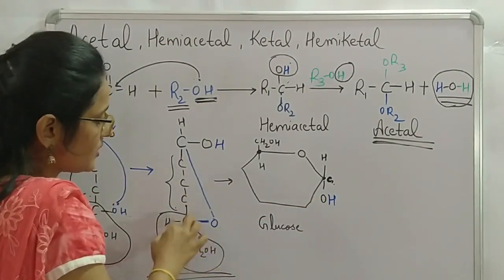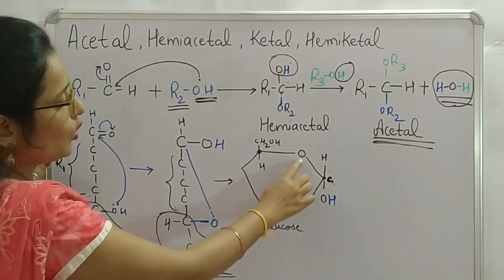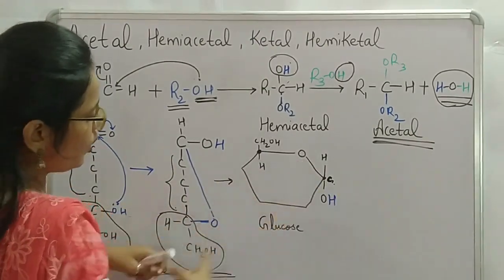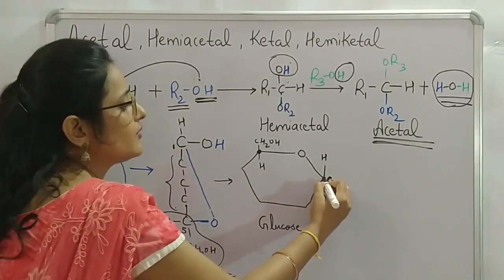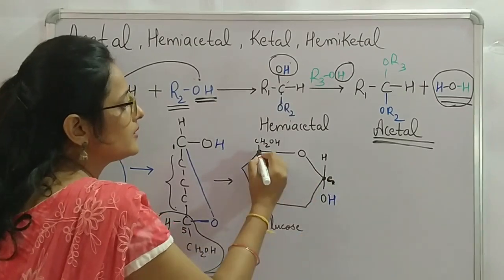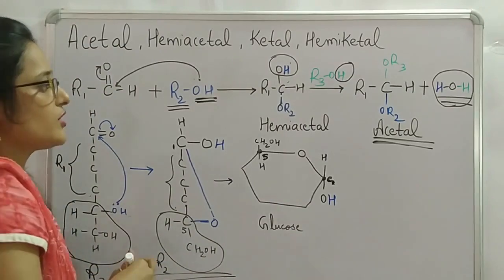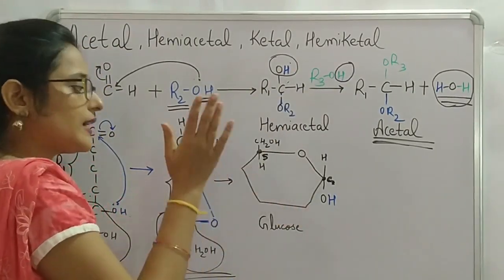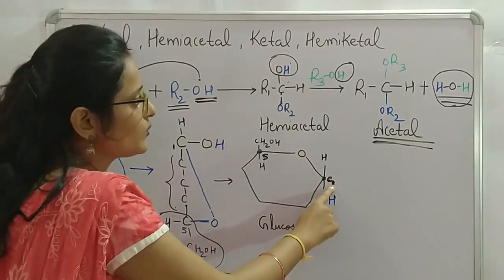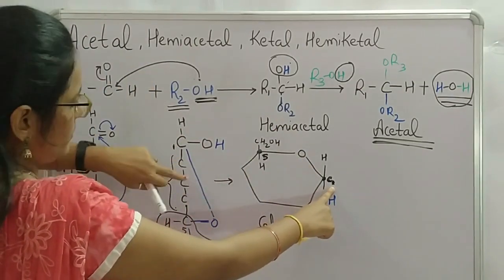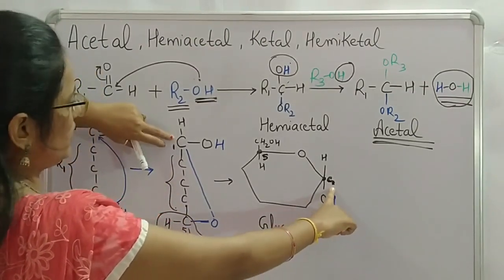Now let's convert this structure into ring form. Start with O. I have already explained these things. So O we have written over here. Now this O is attached with the fifth carbon and the first carbon. So this is our first carbon, and this is our fifth carbon. We will try to locate everything over here so that we can confirm that glucose is a hemiacetal. So this O is attached with C1, that is the carbonyl carbon.